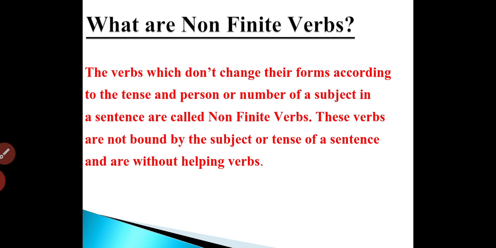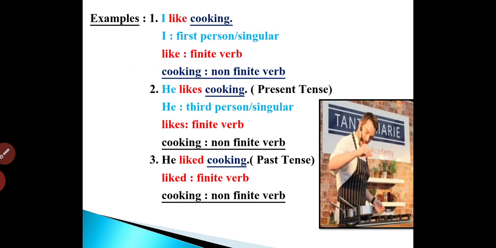by the person or number of a subject in a sentence, neither are they affected by the tense of a sentence. Also, they don't get affected by the tense of a sentence. Now, quickly understand it with the help of the examples.